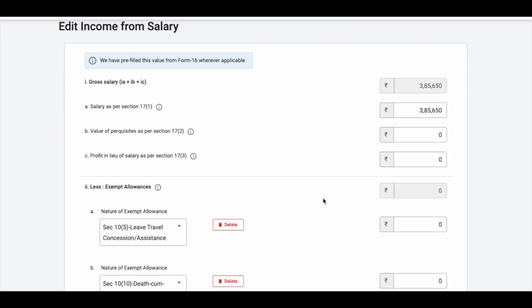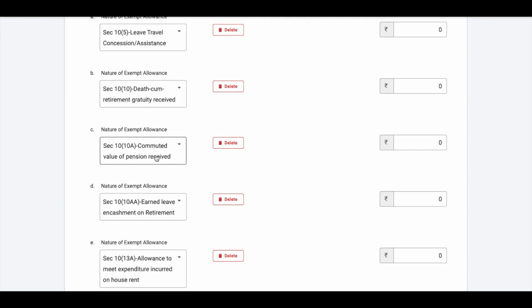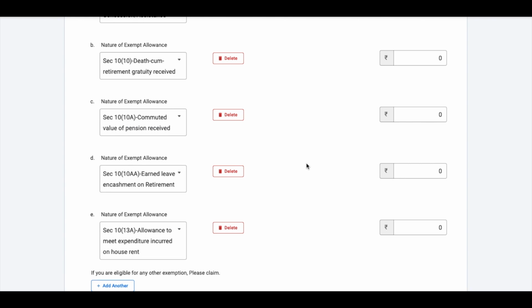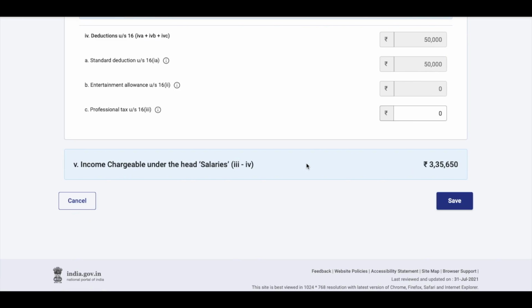However, if you want to claim any exemption that has been missed out, I'm not talking about deductions here, I'm not talking about 80C, I'm talking about exemptions like LTA, like HRA. If you've missed out those exemptions, you can claim them here. And then you can say save.